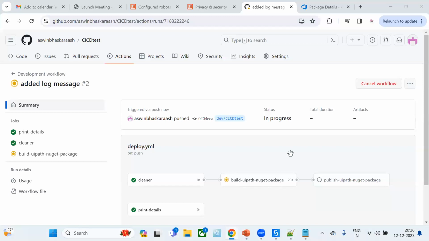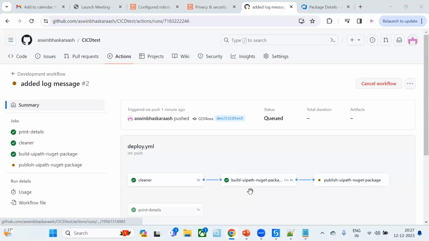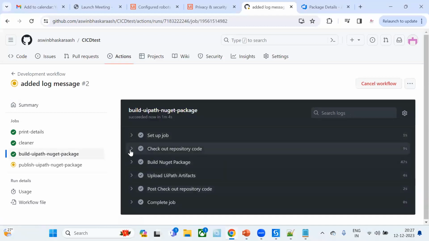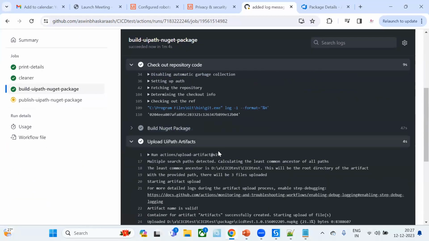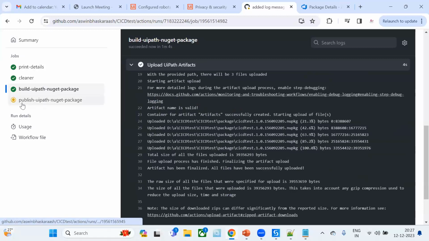It is trying to build the NuGet package. Yeah, the build package part is completed. And if you need to go into detail, if you need to see the logs for this particular job, just click on this one and you can see everything. Every log written from the script will be available here. You can see now the publish UiPath NuGet package is running.